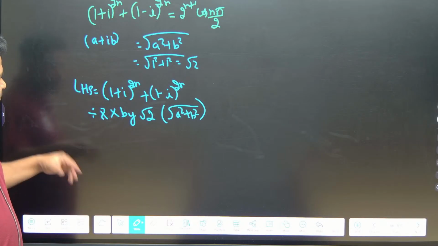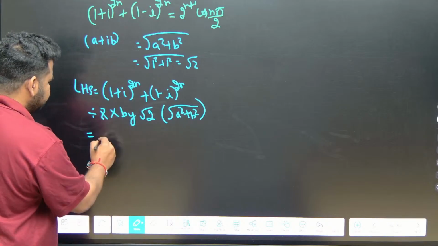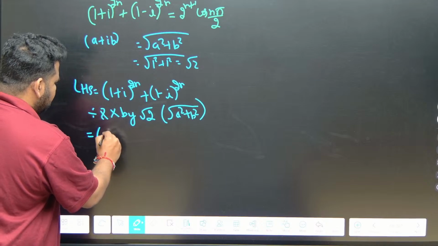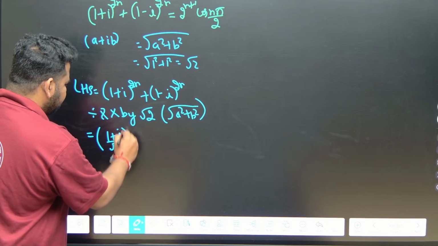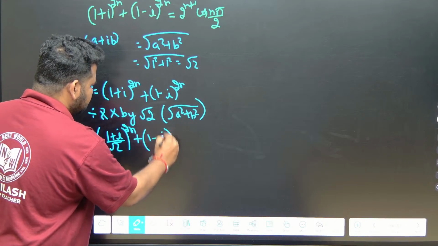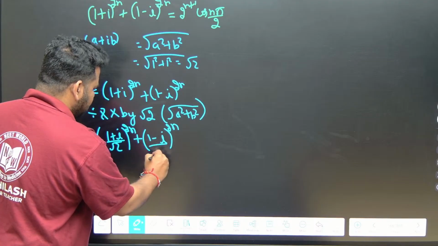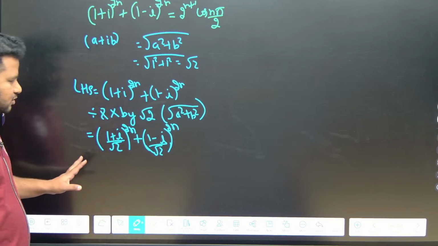Okay, so if I divide and multiply by root 2, what will I get, friends? This will become (1 plus i)^(2n) by root 2^(2n), plus (1 minus i)^(2n) by root 2^(2n). This is what I am having. Correct na? Now what can I do?